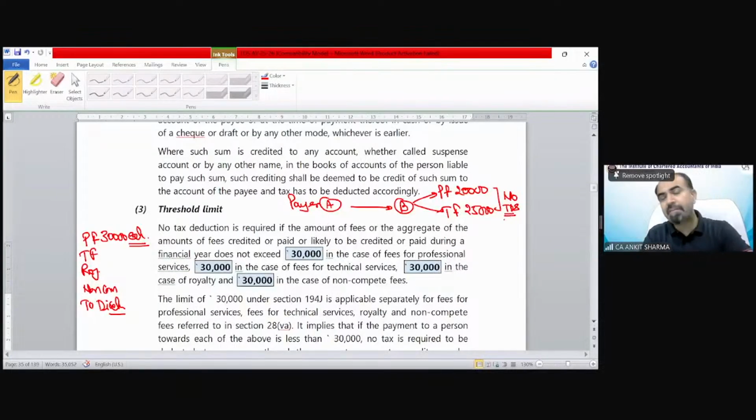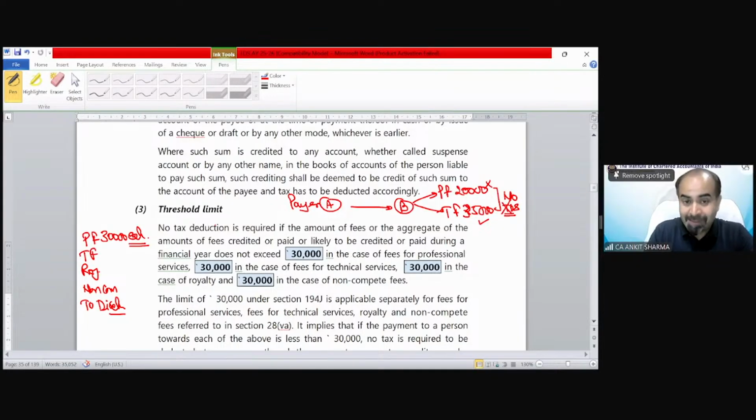So separately, we have to see; we cannot combine it as a person. These are on the basis of payment-wise, not person-wise. Suppose the technical services are 35,000, then TDS would be applicable only on 35,000 and not on the 20,000 value.